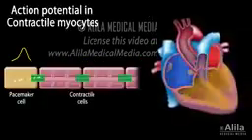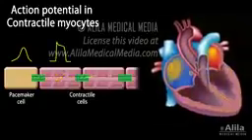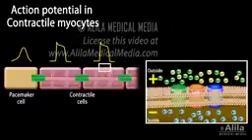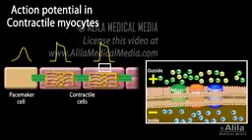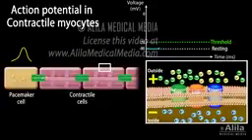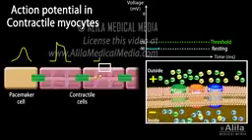Electrical impulses from the SA node spread through the conduction system into the contractile myocytes. These myocytes have a different set of ion channels. In addition, their sarcoplasmic reticulum, the SR, stores a large amount of calcium. They also contain myofibrils. The contractile cells have a stable resting potential of -90 millivolts and depolarize only when stimulated, usually by a neighboring myocyte. When a cell is depolarized, it has more sodium and calcium inside the cell. These positive ions leak through the gap junctions to the adjacent cell and bring the membrane voltage of this cell up to the threshold of -70 millivolts.